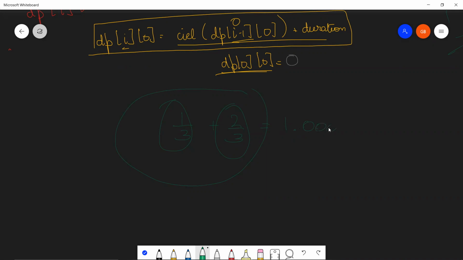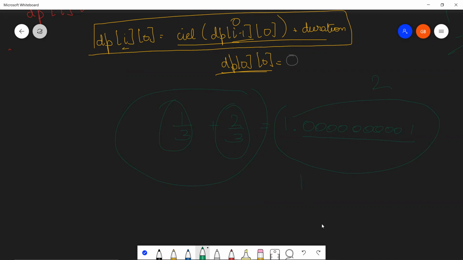point so many zeros and then 1. I think this would be the range of that data type that you're going to use, and this 1 will sometimes come extra. No, I think 1 will only come. I don't think it will go beyond that. So how to handle this case? Why do we need to handle this case? Let's understand this first. What if you were not skipping, and this was a duration, and the ceiling of this will actually give you 2, whereas you were supposed to reach 1.